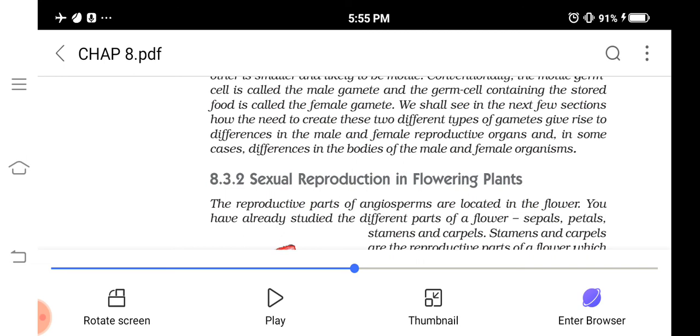In asexual reproduction there is no gamete formation, but in sexual reproduction there is gamete formation. Fusion of gametes and zygote formation are not there in asexual reproduction, but they are there in sexual reproduction. No variation is produced in asexual reproduction, but in sexual reproduction the chance of variation is much more compared to asexual reproduction.